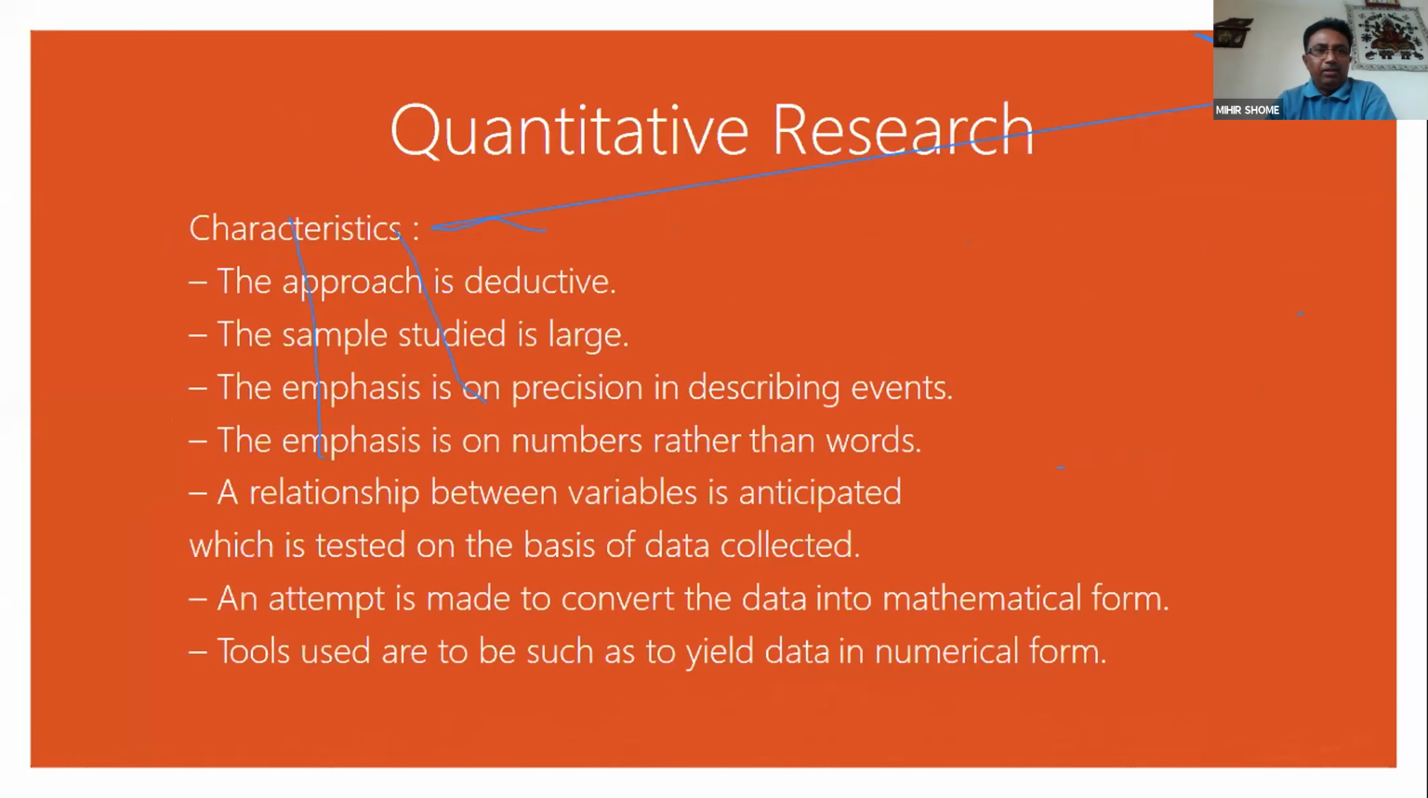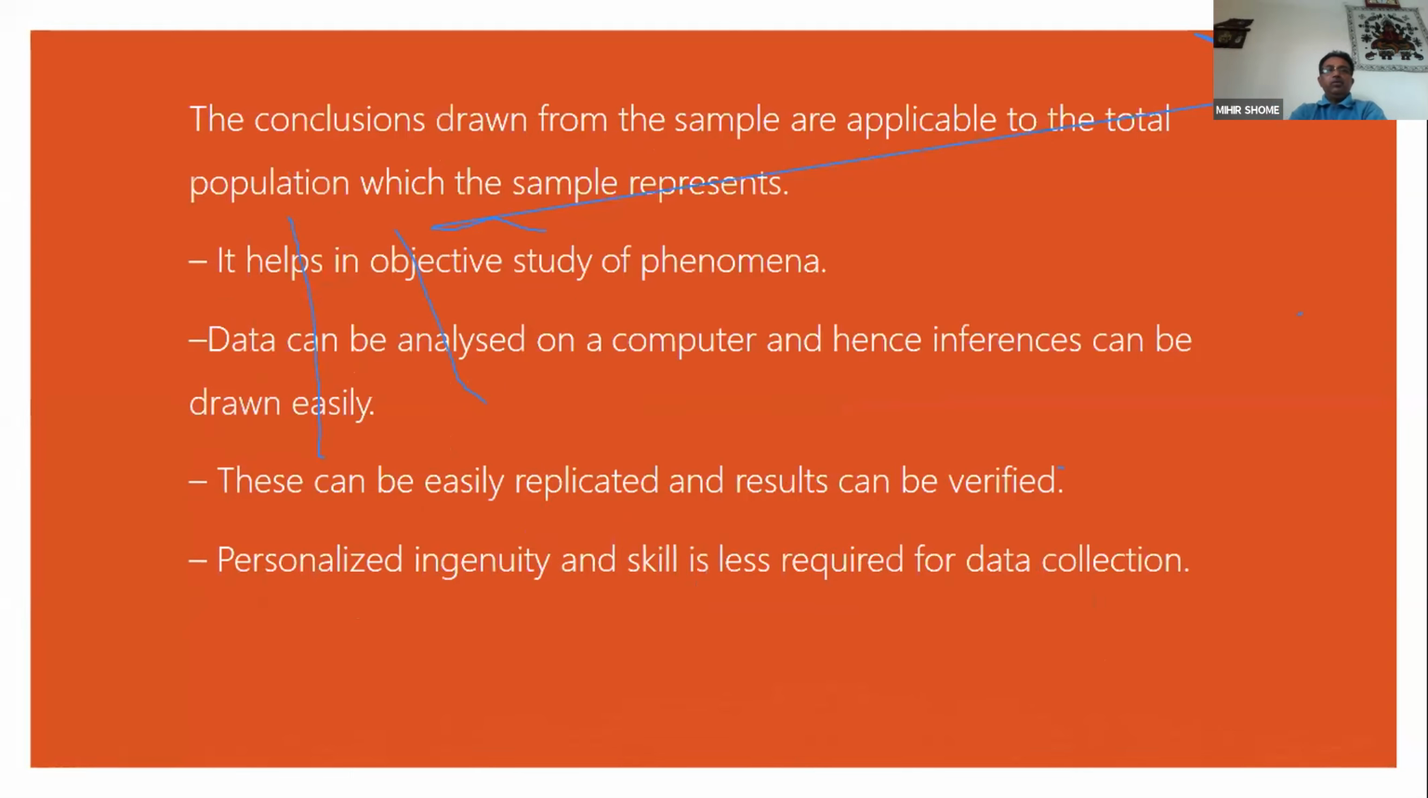Quantitative research. What are the characteristics? The approach is deductive, the sample studied is large, the emphasis is on precision in describing events, the emphasis is on numbers rather than words, a relationship between variables is anticipated, which is tested on the basis of data collection, an attempt is made to convert the data into mathematical form, tools used are such as to yield data in numerical form. The conclusions drawn from the sample are applicable to the total population which the sample represents.